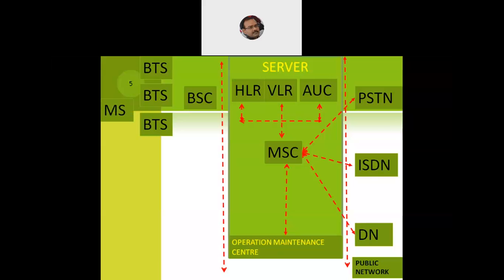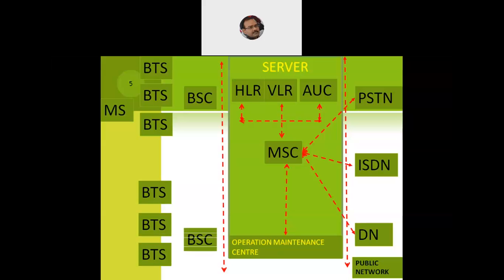So any other digital telephone, any other which is cellular based, which has a SIM card through which the connection can be established. So we can have the base transceiver station, the BTS, and the base station controller, BSC as such. They will all be connected to the mobile station. So that's how typically the hierarchy goes.